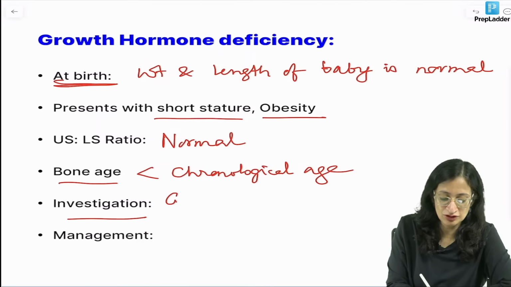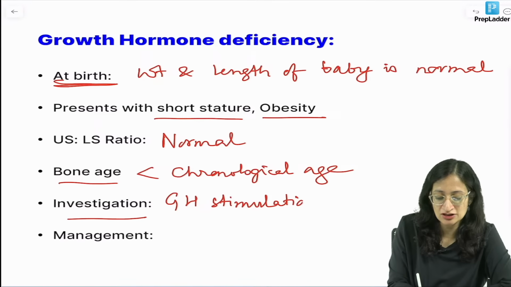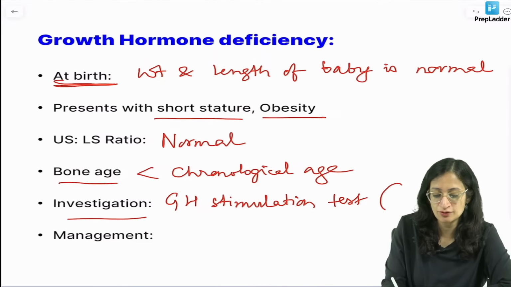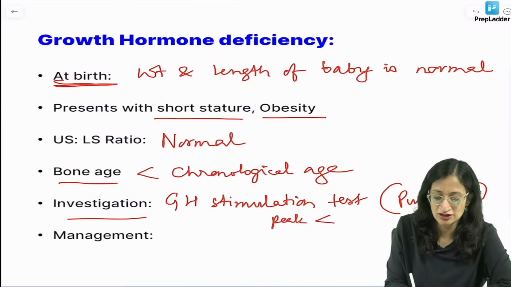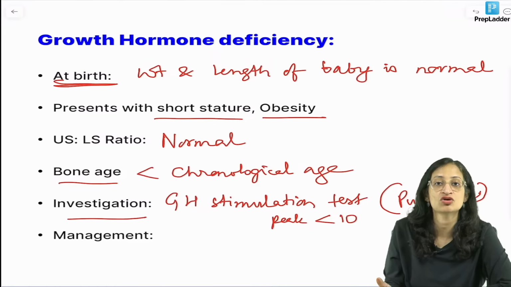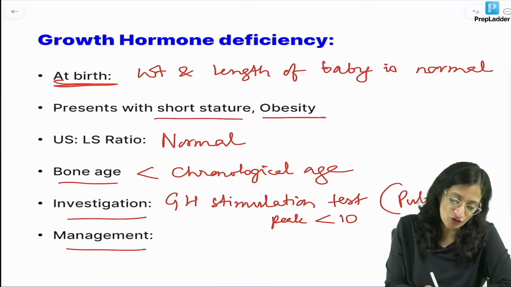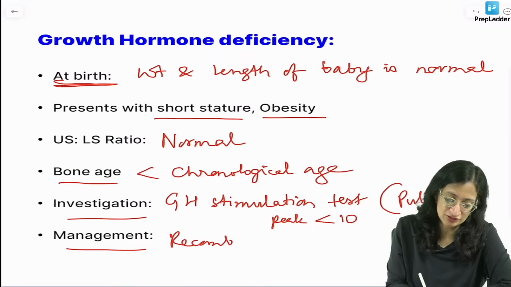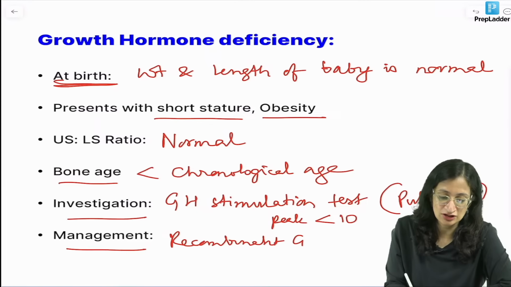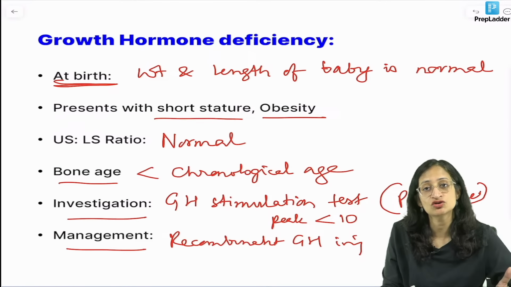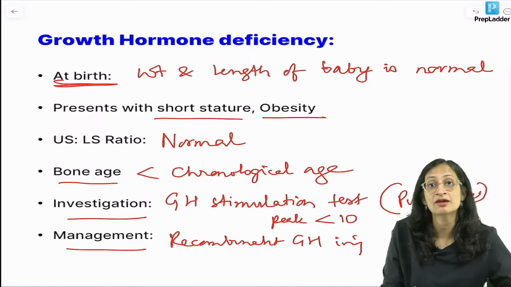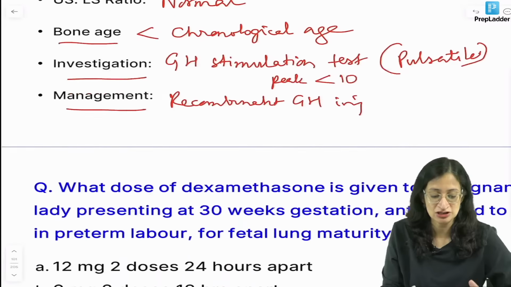Investigation, what will you do? We do a growth hormone stimulation test. A one-time value of growth hormone level is not useful because of the pulsatile secretion. So if you do a growth hormone stimulation test and the peak growth hormone values are less than 10 nanogram per ml, that is diagnostic of growth hormone deficiency. For the management, you have recombinant growth hormone injections available. One of the side effects of growth hormone therapy is pseudotumor cerebri, hyperglycemia, slipped capital femoral epiphysis, and so on.